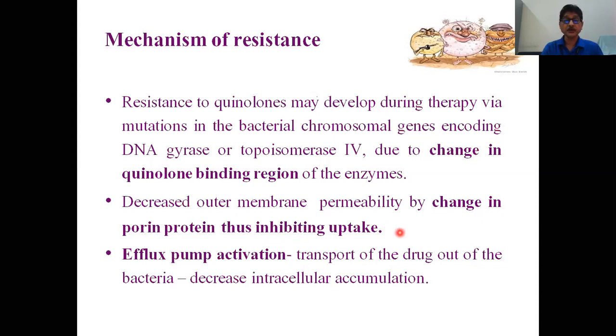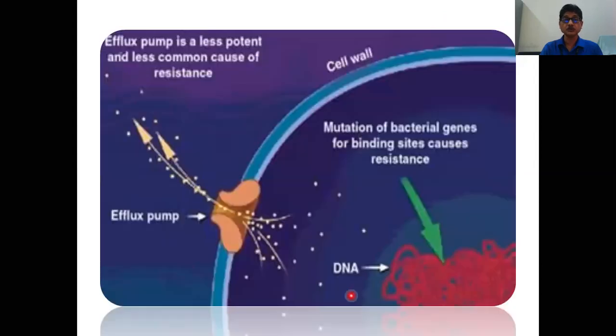The microorganisms are so smart, they can efflux the antimicrobial agents out from inside the cell. So with efflux pump activation, the drug is transported out of the bacteria, thereby the concentration of the fluoroquinolone inside the microorganisms will be less, and the microorganism develops resistance against the fluoroquinolones.